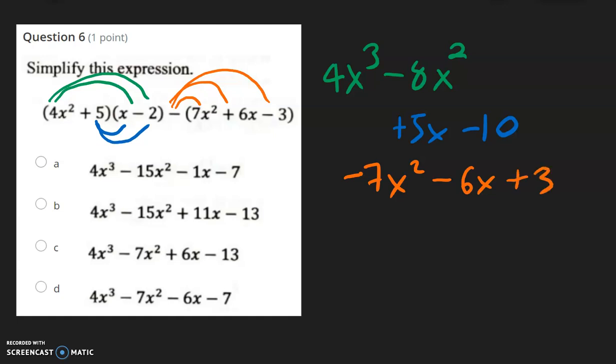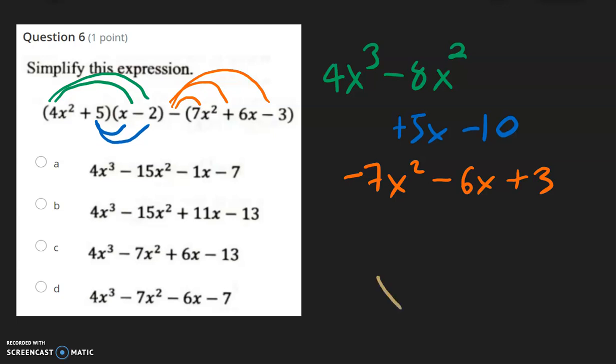So when you look at the orange one, when we distribute a negative, all that happened is that the positive and negative signs inside the parentheses all got flipped. Positive 7 becomes negative 7, positive 6 becomes negative 6, and negative 3 becomes positive 3. And now all we need to do is combine like terms.